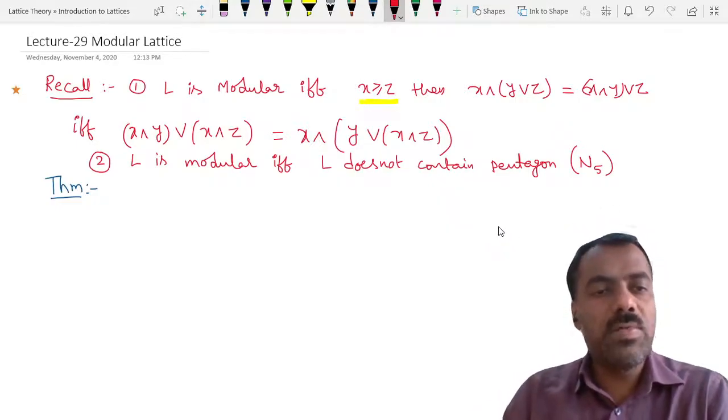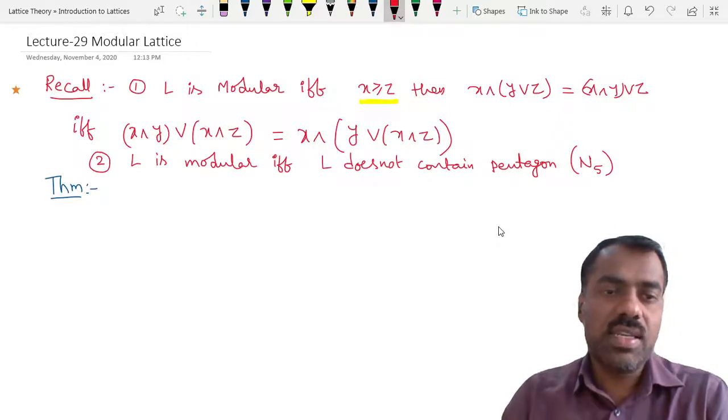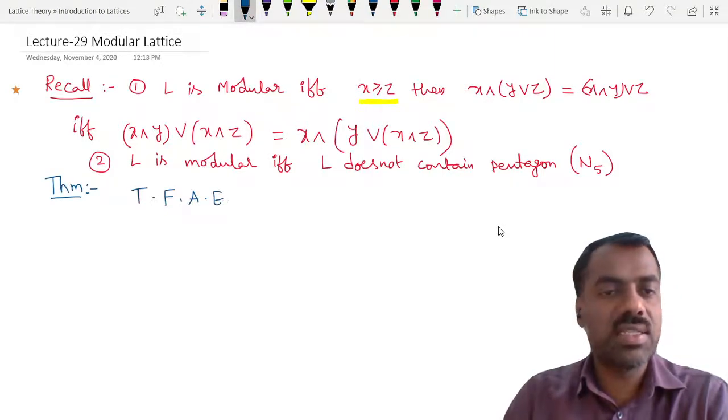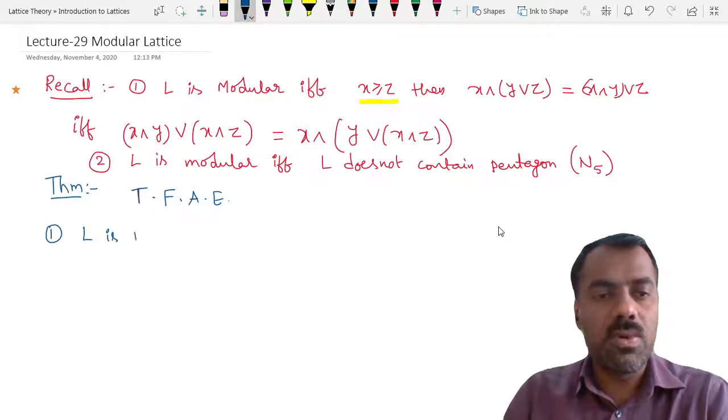We'll prove one more characterization, or we can say that the following are equivalent. Simply write TFAE, so you can understand that this is the following are equivalent. That L is modular.